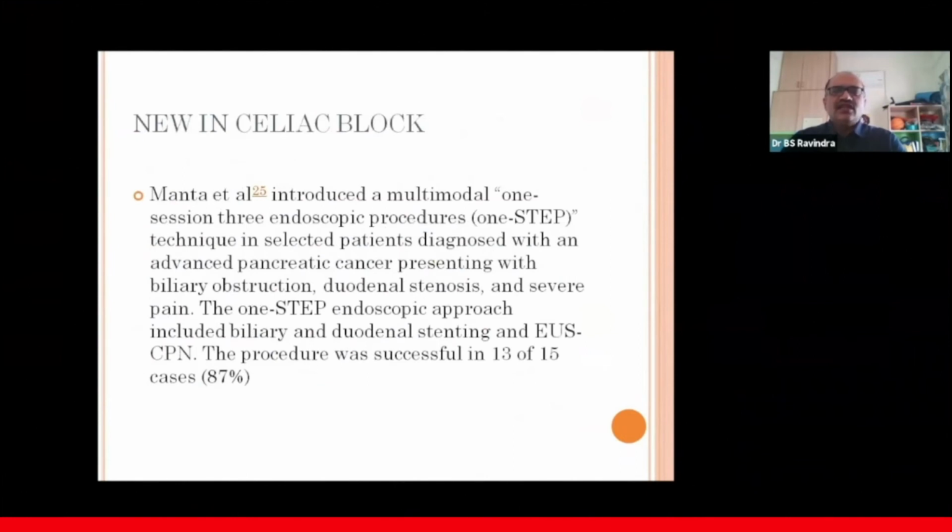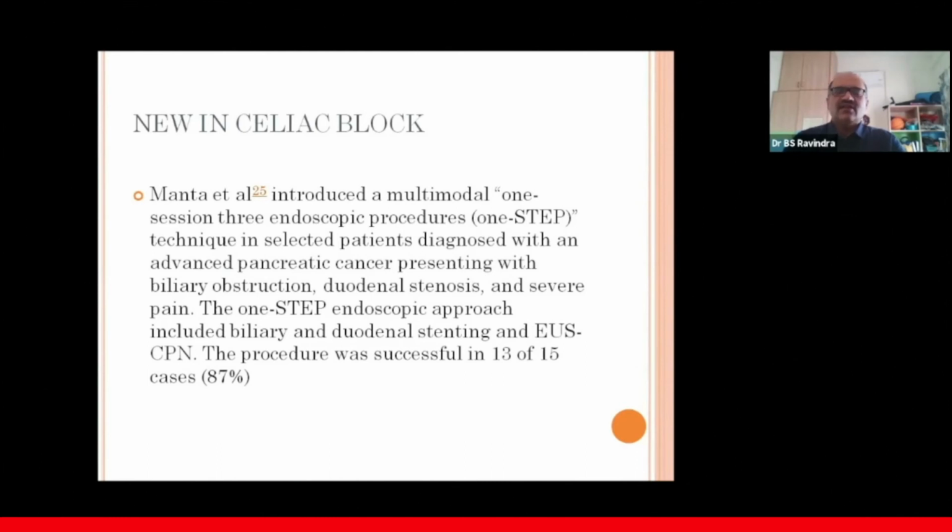And what is new in celiac block? I think these are the new things in celiac block. This is from 2016: in one step you can do all the procedures. That means if a patient has advanced pancreatic cancer, you can do an ERCP, and then a duodenal stent if the patient is blocked, and then an EUS celiac block, a one-step method. This was only ERCP, endoscopic duodenal stenting and EUS-guided celiac block. With more and more EUS now coming in, we can probably do an EUS-guided choledochoduodenostomy if we cannot enter, and then EUS-guided GJ, and then EUS-guided celiac block.